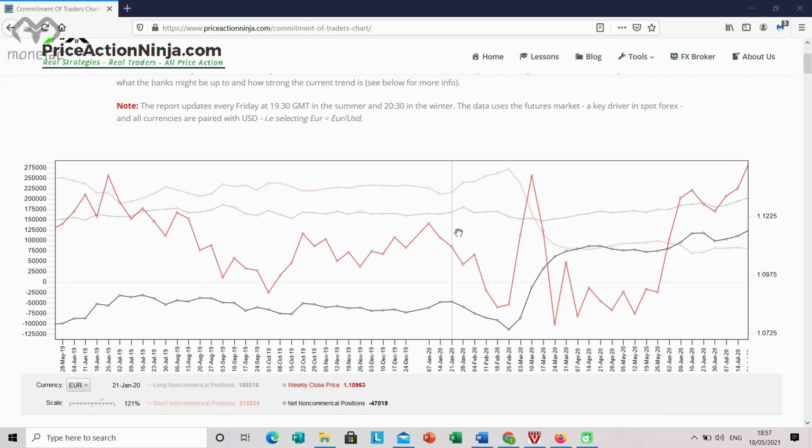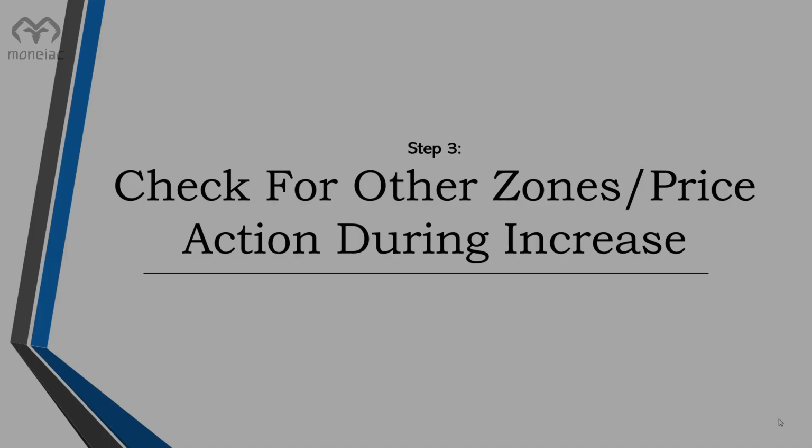With that in mind, we know the banks A, placed more sell trades during the week the zone formed, and B, want price to continue lower. Why else would they sell? The question now is, where did they place most of these sell trades? While the supply zone is the obvious candidate, we can't just assume they were all placed at the zone. It's too simple. We need to check what else happened during the week, see if any other more suitable zones formed. Let's take a look.